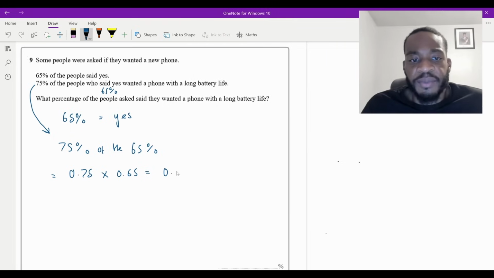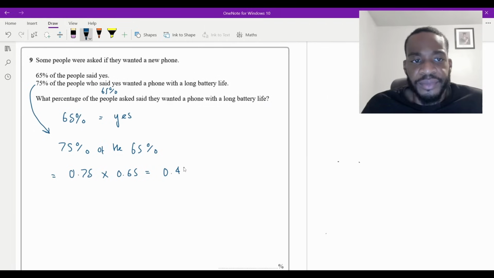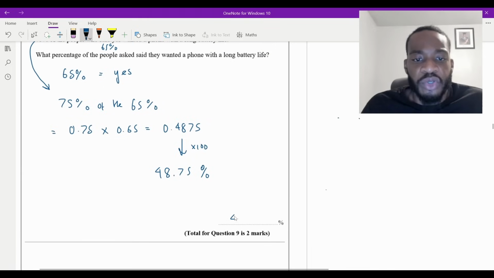This is equal to 48.75, isn't it? As a percentage. Let me just write this as a decimal first. What is it? 0.4875. And we want this as a percentage. So I'm going to times by 100, which is going to be 48.75%. Perfect. And that is it. That will give you the 2 marks. Okay. So that's question 9.